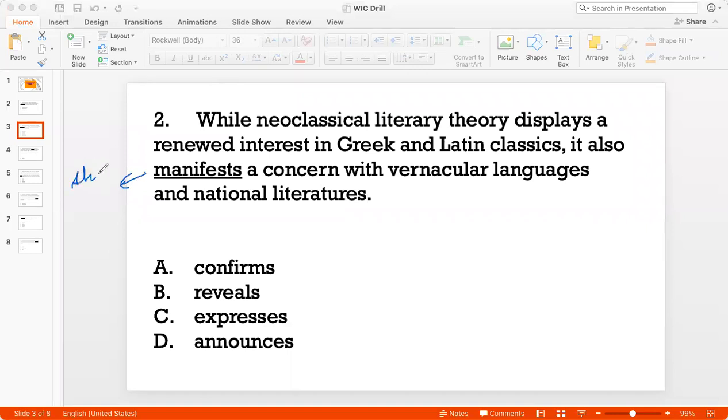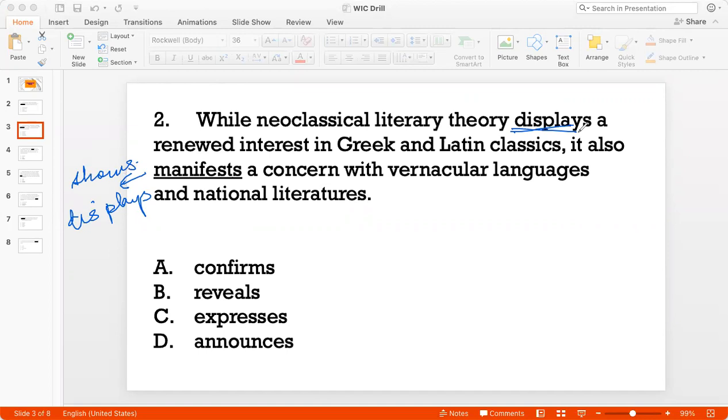The best replacement for this word is to show. To manifest is to show in this case, right? It shows a concern, it has a concern, it displays a concern, right? Displays is another word I can use. I've already used displays here. So which is the best replacement for these words from the options?